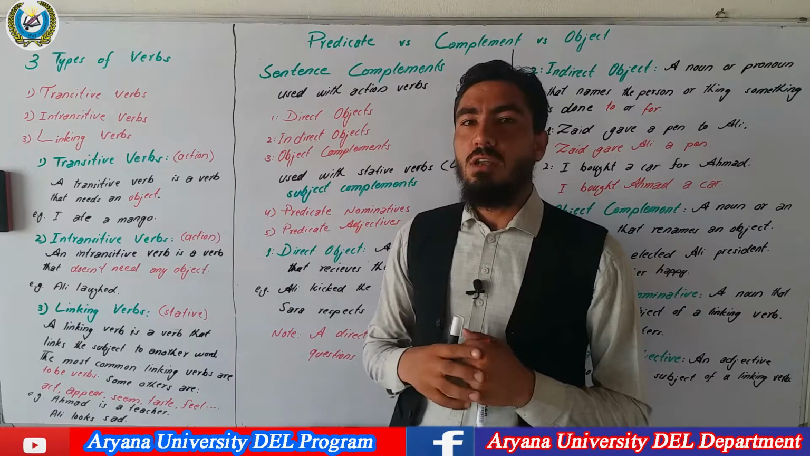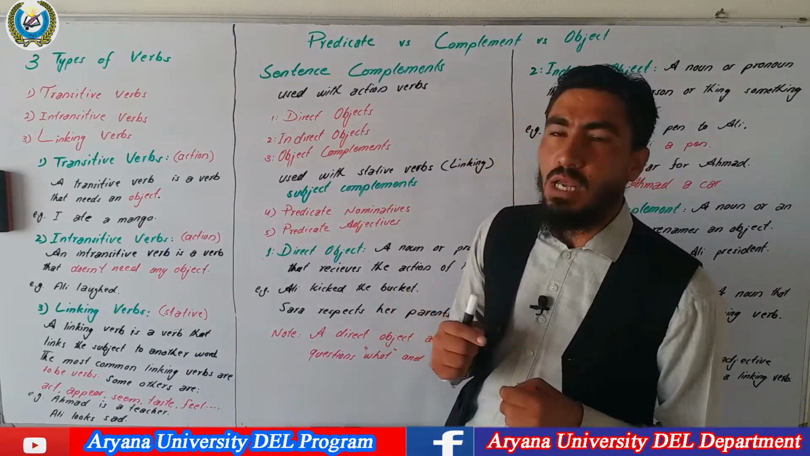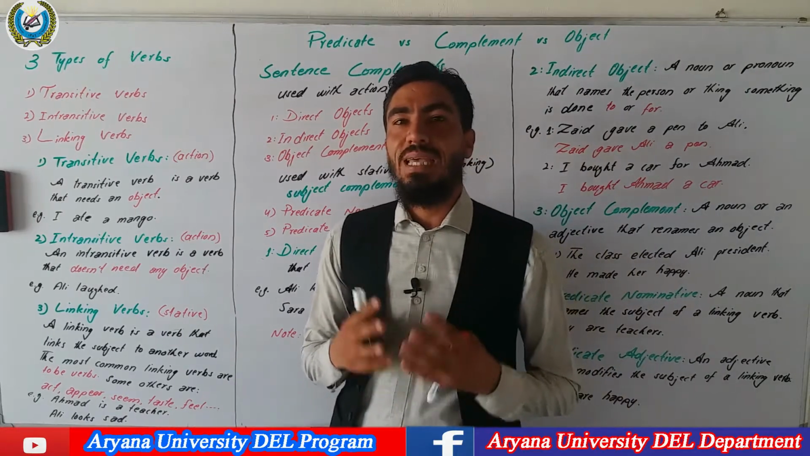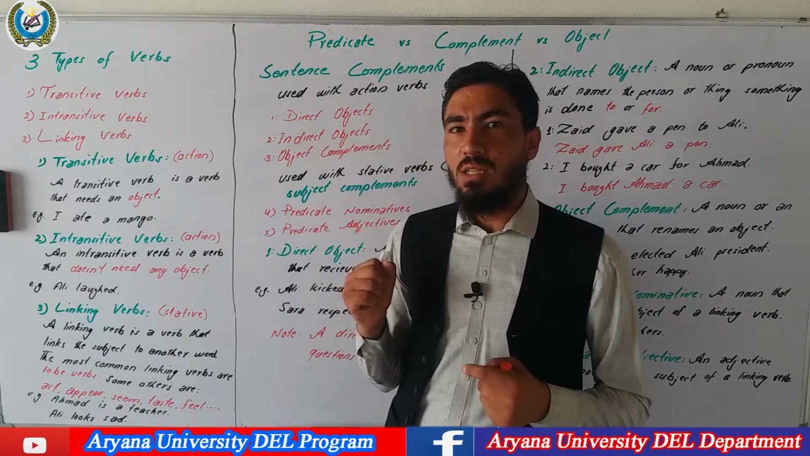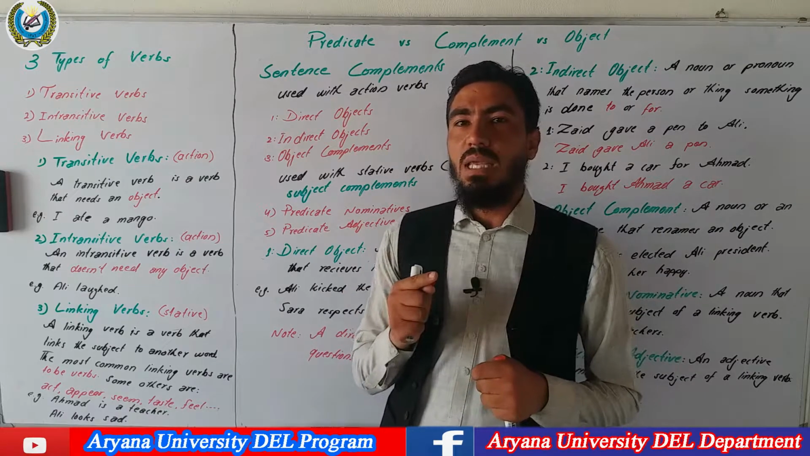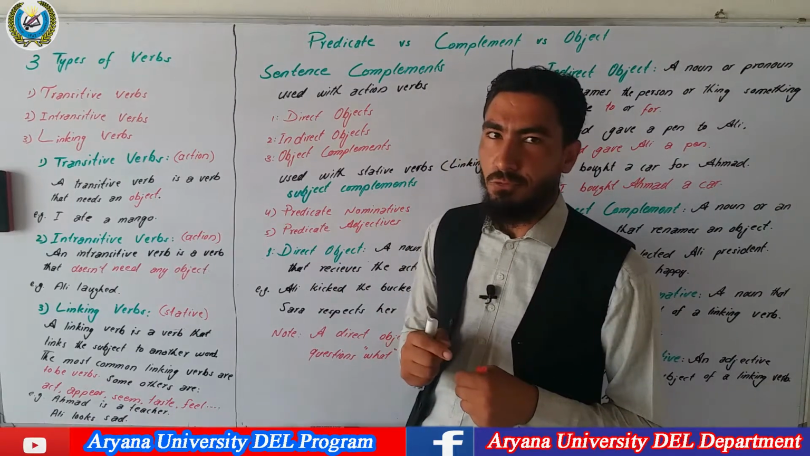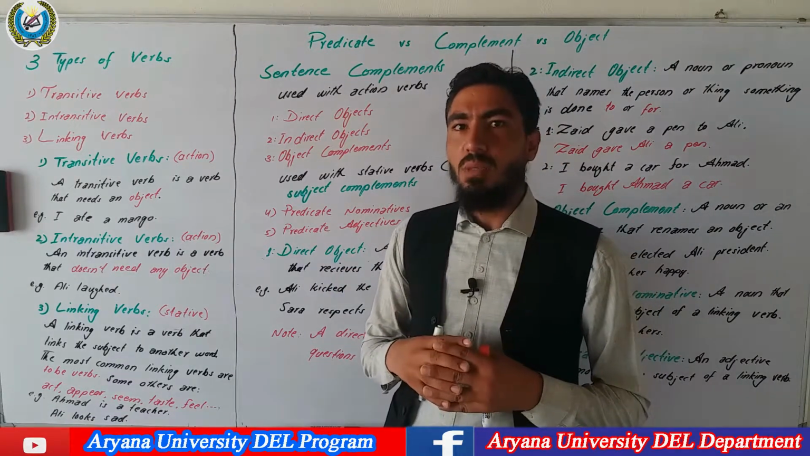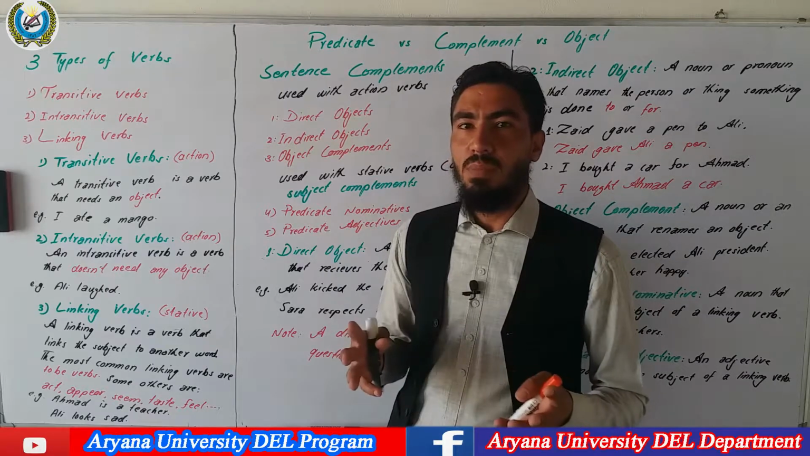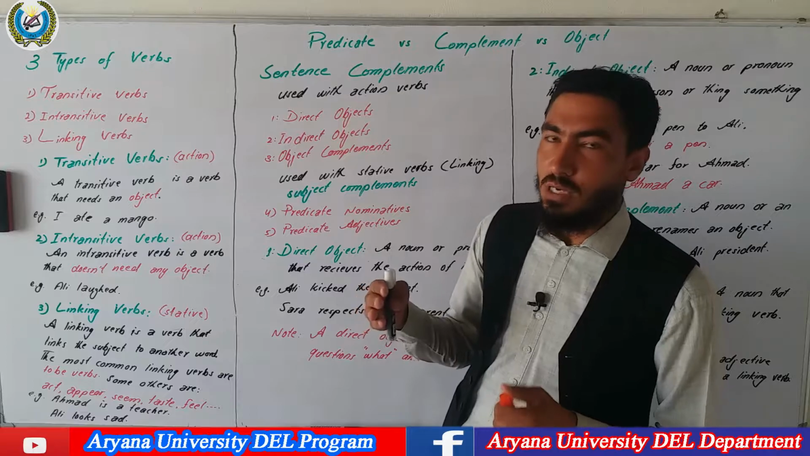Transitive verb. A transitive verb is a verb which needs an object. Without using an object, the meaning of a transitive verb is incomplete. What is an object? In this lecture, I'm going to talk about object in detail, but simply an object is a noun or pronoun that receives the action of a transitive verb. It sounds incomplete if there is not any object after a transitive verb.